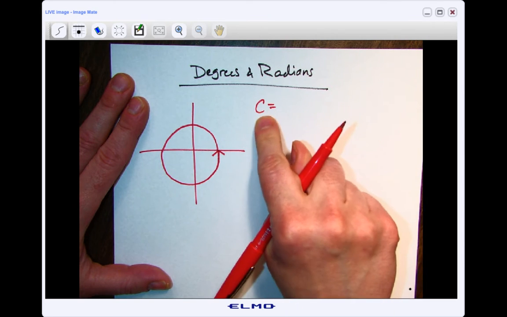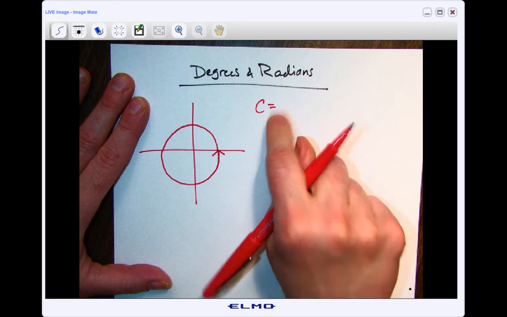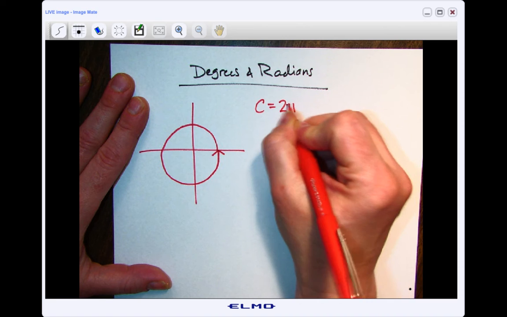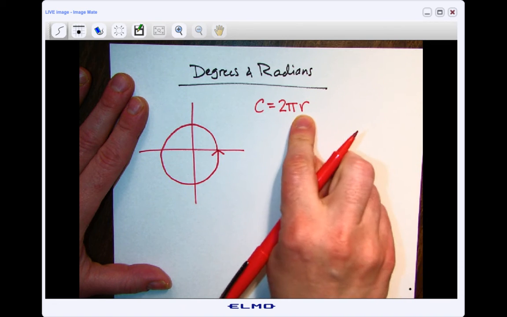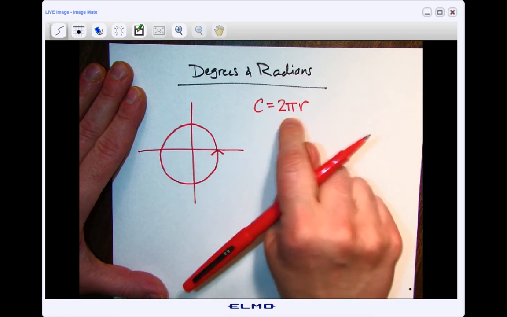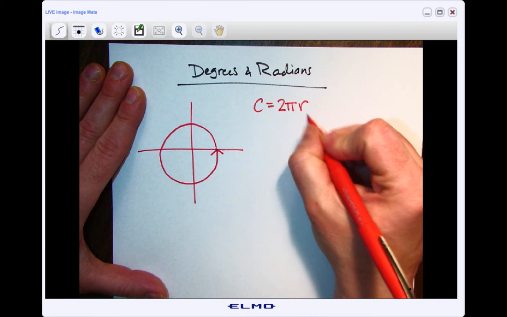Does everybody know that the circumference of a circle is actually 2 pi r, right? 2 pi r. Hopefully everybody was screaming out, 2 pi r, 2 pi r. So circumference means the distance around the circle is 2 pi r, where r is the radius.